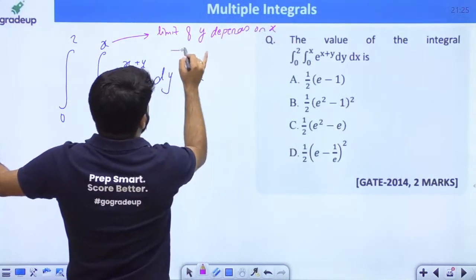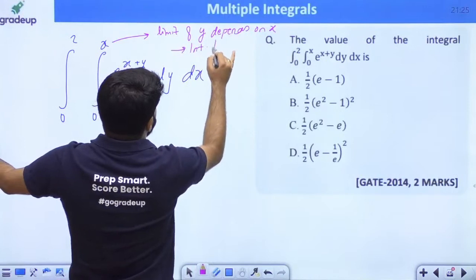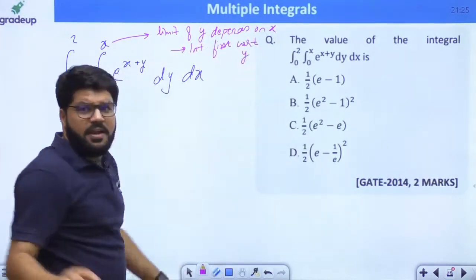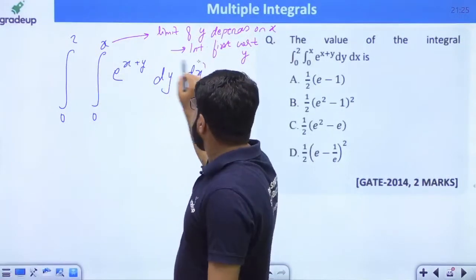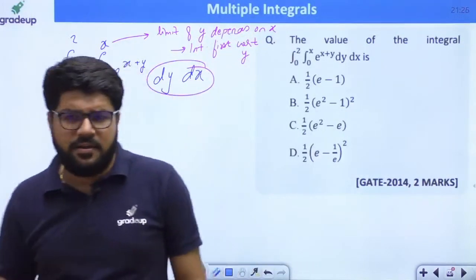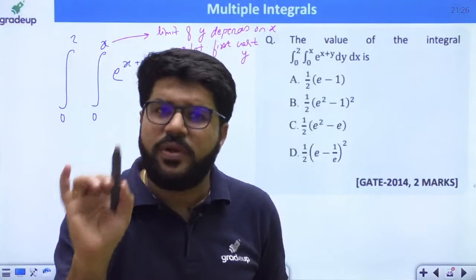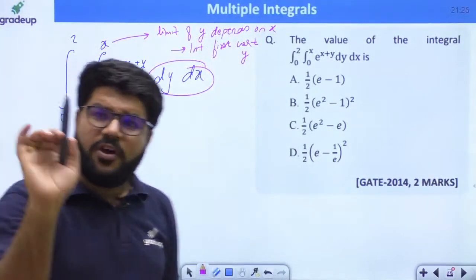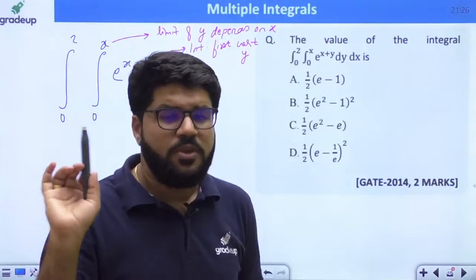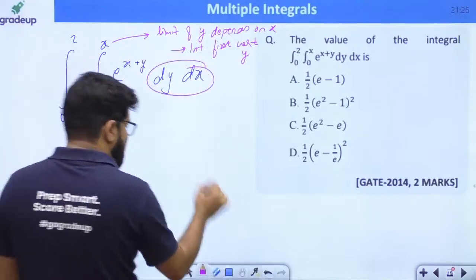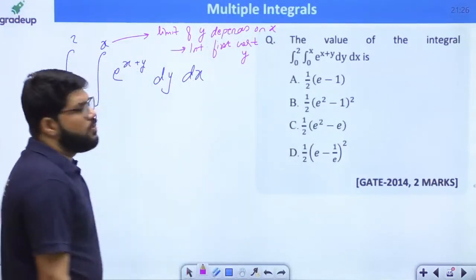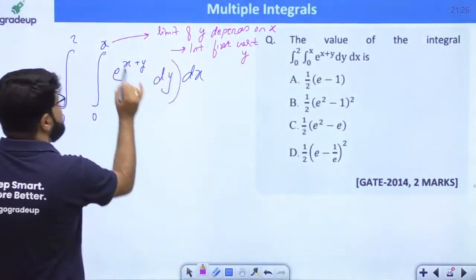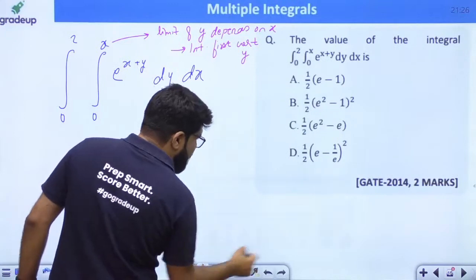And whenever the limit of y depends on x, you have to integrate first with respect to y. That is clear. Suppose you forget the sequence given to you, just discard it. But at least you will be able to decide that the limit of y depends on x, so you have to first integrate with respect to y. That is why the sequence is specified: integrate first with respect to y.